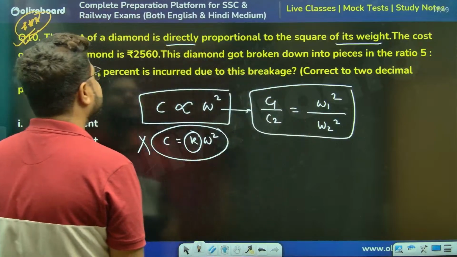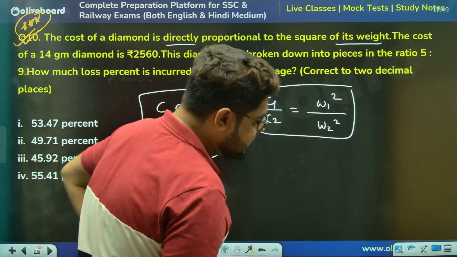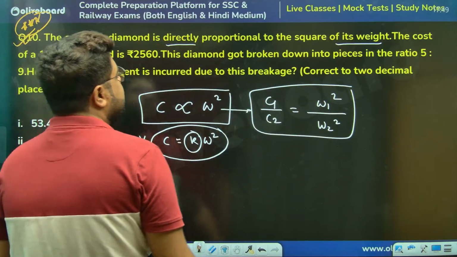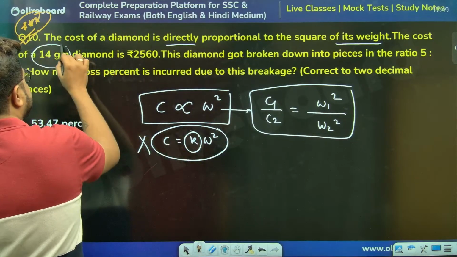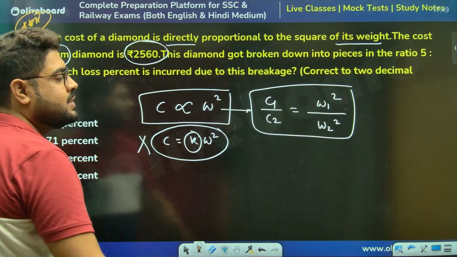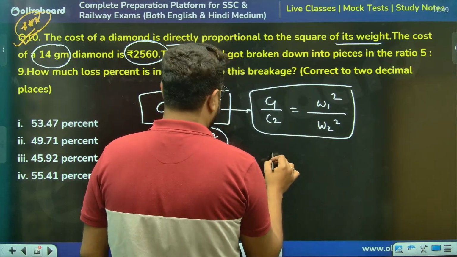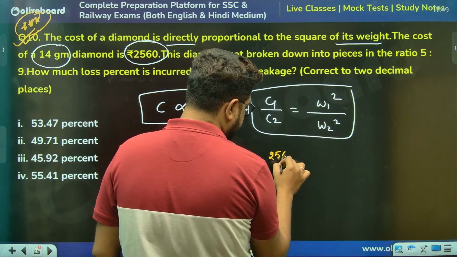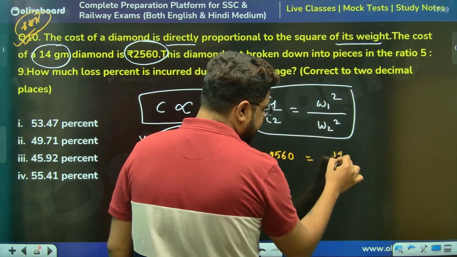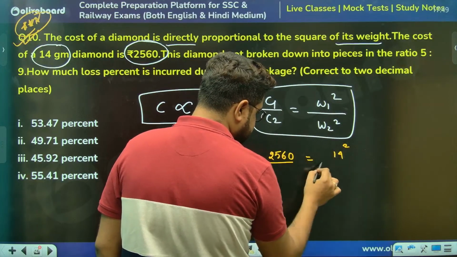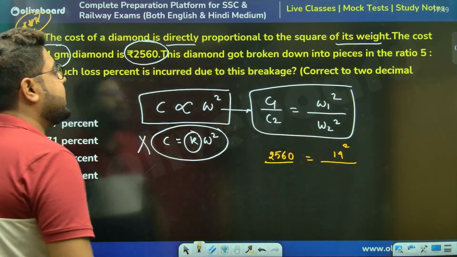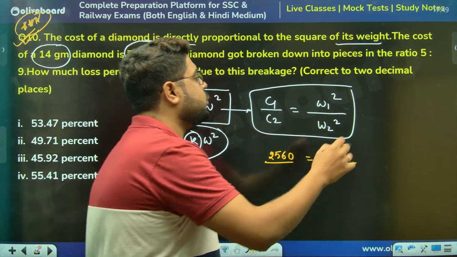Now, what Reena has given as the answer. The cost of a 14 gram diamond was this: C1, cost 1, is 2560 for 14 gram, 14 square. The diamond got broken into 2 pieces.